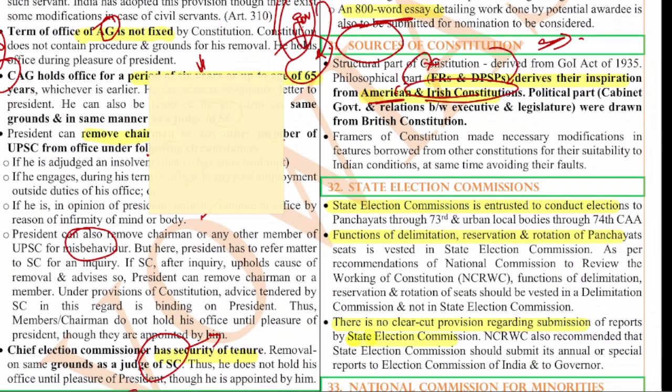And why it was done is that a lot of countries have already done various research, right? So instead of doing the research again from scratch, it's better to use the things which are already there. That's what India has done. It has understood the needs of India, and it has taken the provisions in the various constitutions according to our own need. That is the major thing. So in order to fulfill this need, it is done.